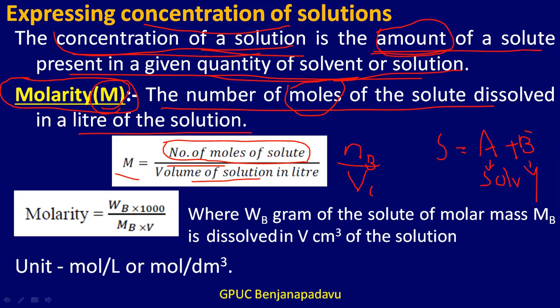So B is the symbol associated with the solute, and A is the symbol associated with the solvent.